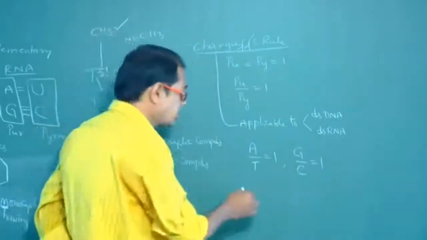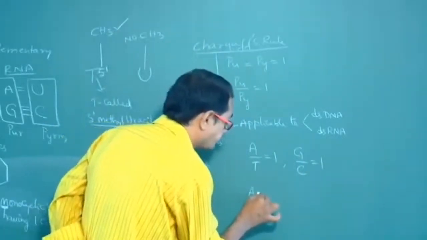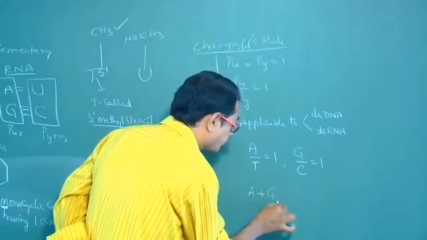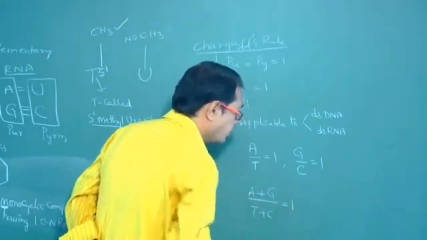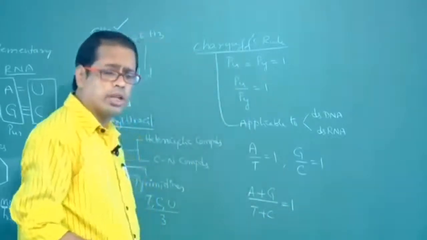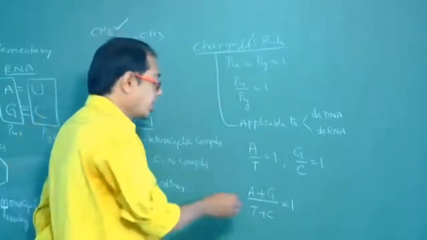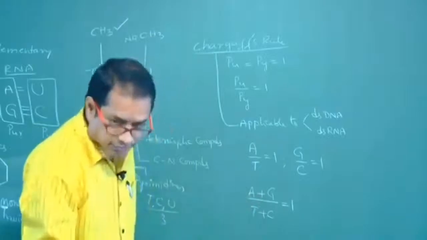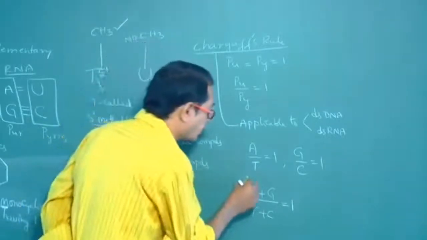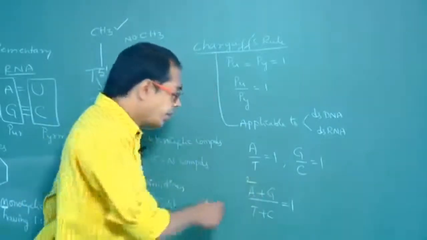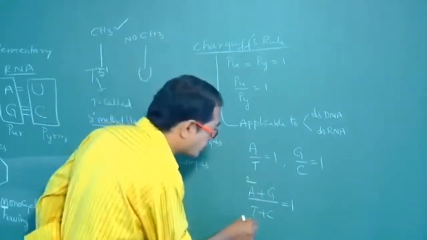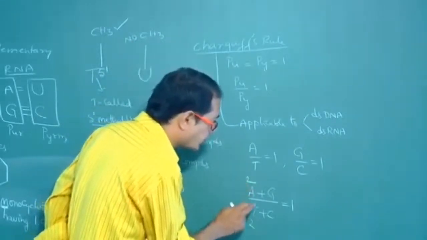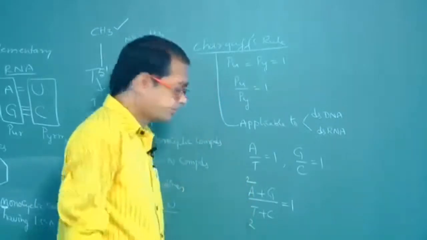See, like this they will ask: A plus G divided by T plus C is equal to 1. Is it true or false? Let us suppose adenine is 2. If adenine is 2, then thymine is also 2, as the amount of purine is equal to the amount of pyrimidine.